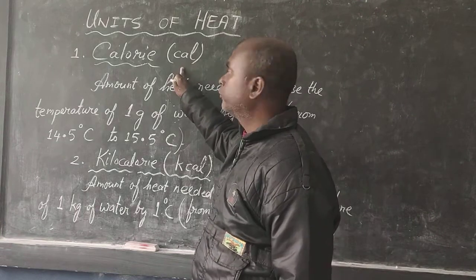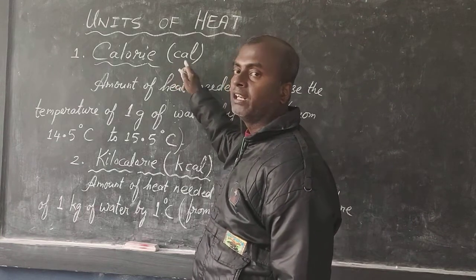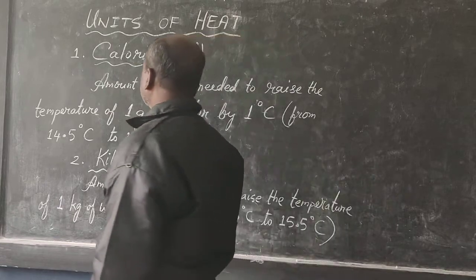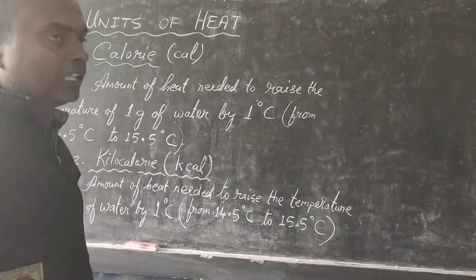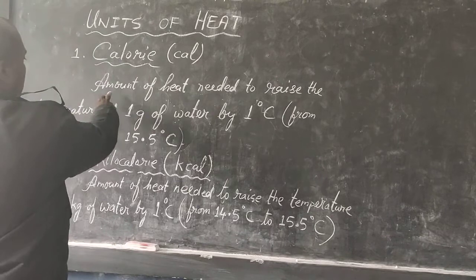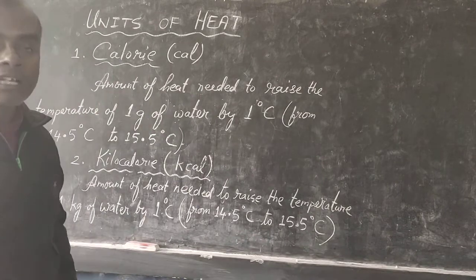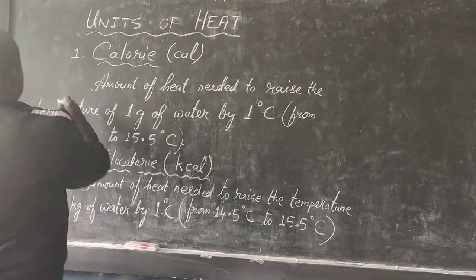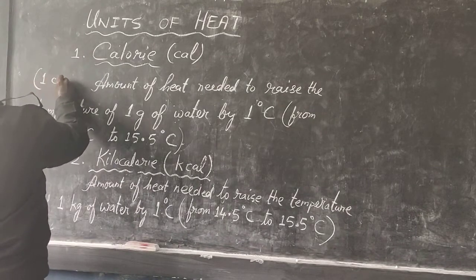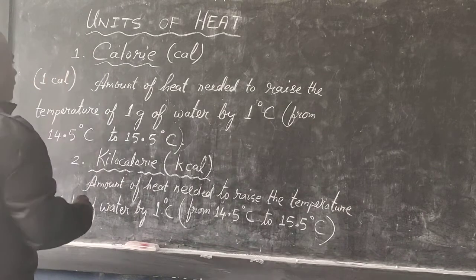It is written in short form as cal, C-A-L. Okay. Let us discuss this one. This is the definition of calorie. It is the amount of heat. How much heat is 1 calorie? Okay, we are talking about 1 calorie. How much is 1 calorie?